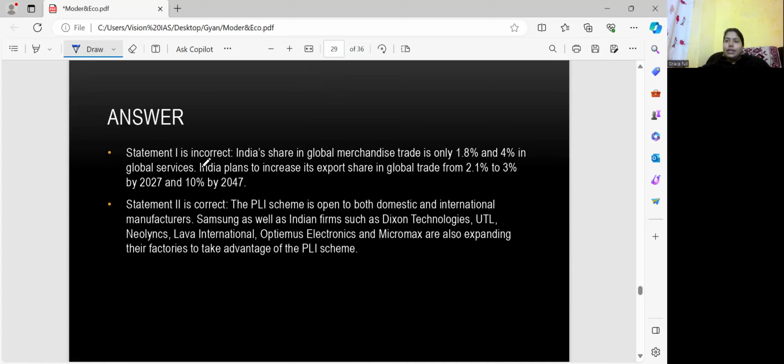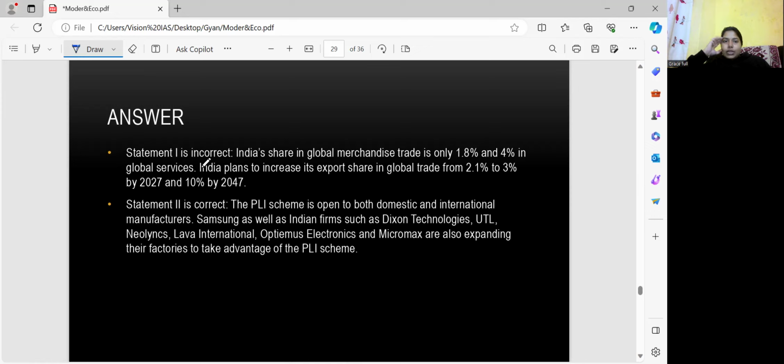First statement number 1 is incorrect, whatever is given in the question, because India shares in global merchandise trade only 1.8% and 4% in global services. So India plans to increase its exports share in global trade from 2.1% to 3% by 2027 and 10% by 2047. So this is a very long-term goal. That's why UPSC has asked the question. Okay, and maybe further they are going to ask.